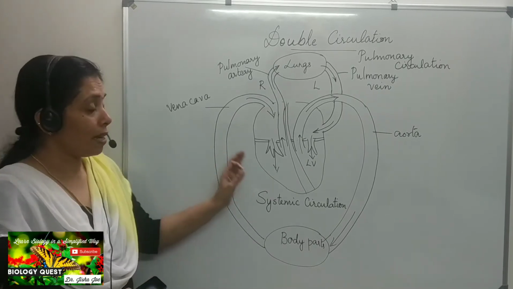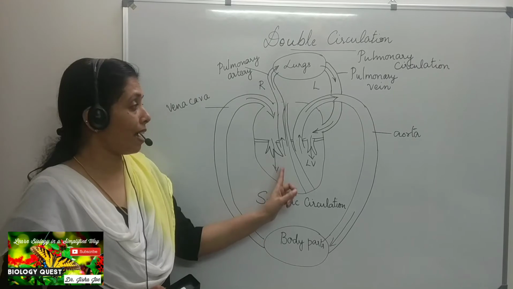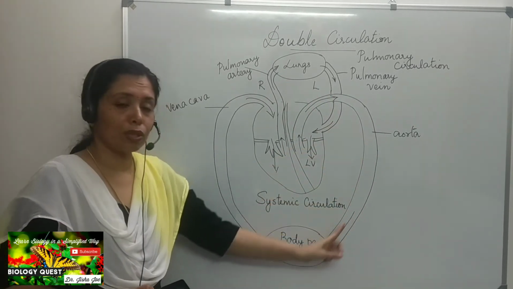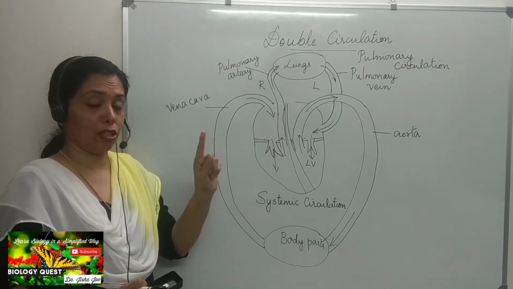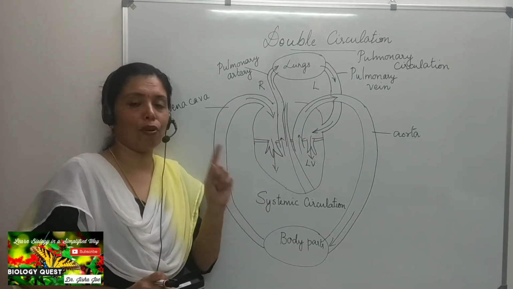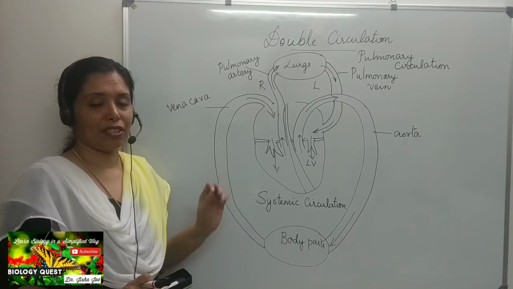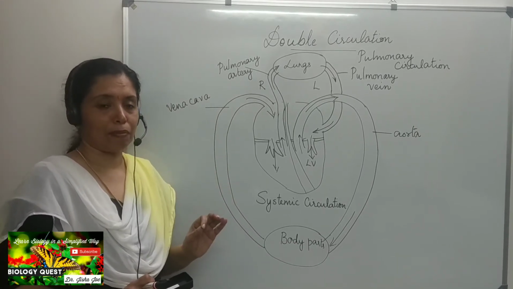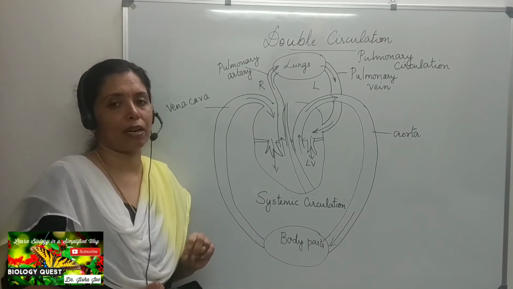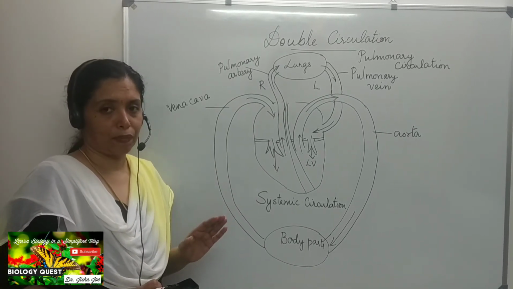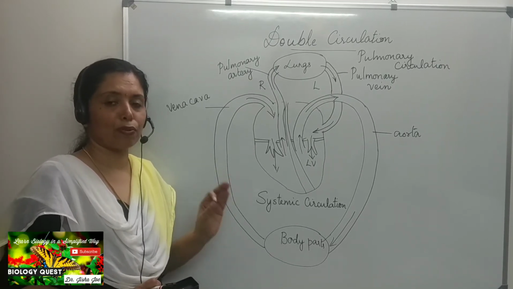And the blood from the heart has to pass both through the systemic circulation and also through the pulmonary circulation to complete one full round. So this circulation is called double circulation, because the blood passes through the heart twice to complete one full circulation.